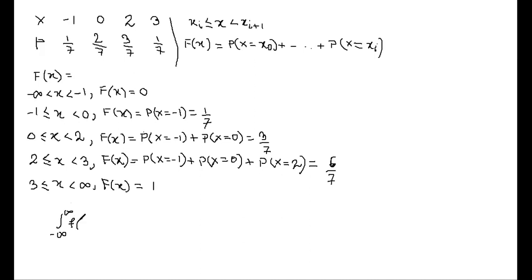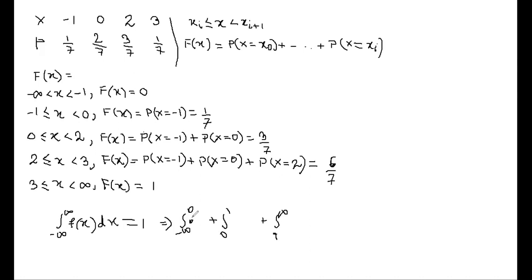f(x) is valid in which interval? From 0 to 1. Yes, 0 to 1. So I split up this integral into minus infinity to 0, plus 0 to 1, plus 1 to infinity, and then evaluate what f(x) is over each. What is f(x) over the first? 0.